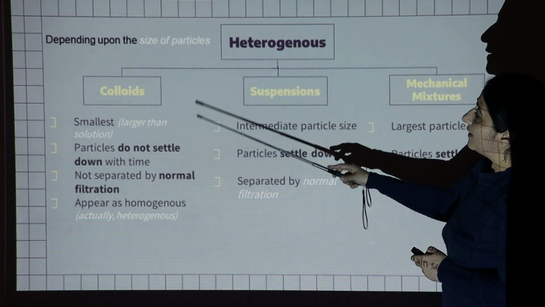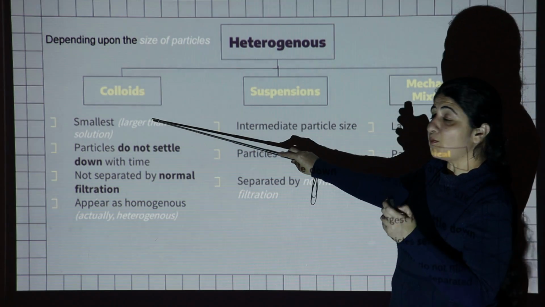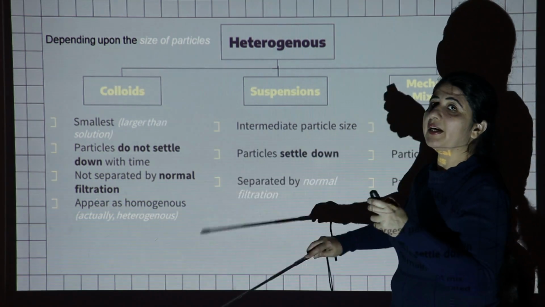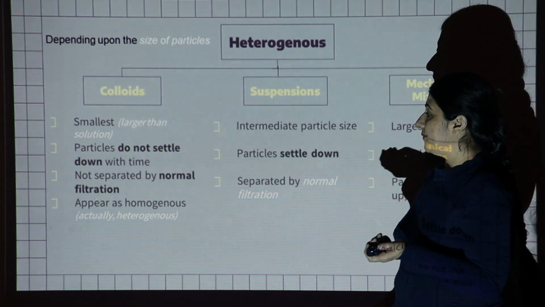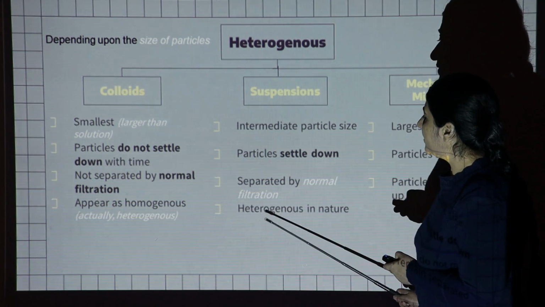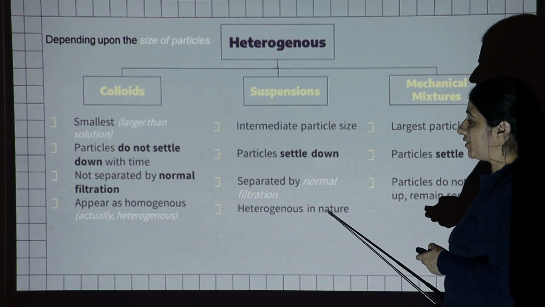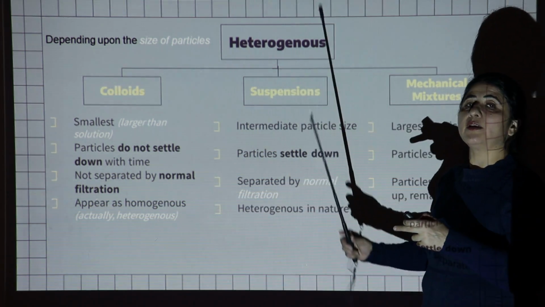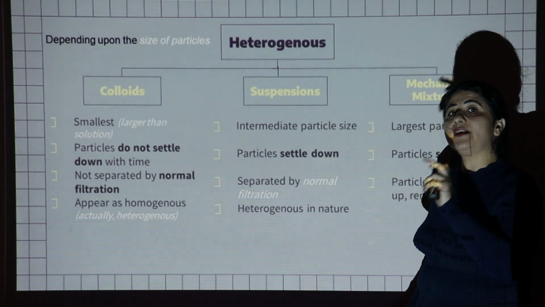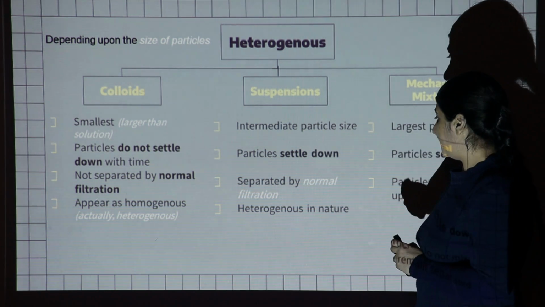Next one is, as the particles are very small, it appears as homogeneous, meaning all the components are uniformly mixed. But actually it is heterogeneous. Whereas suspension remains heterogeneous in nature. Heterogeneous means in which two or more components remain separated, and you can see the different phases with the naked eye.